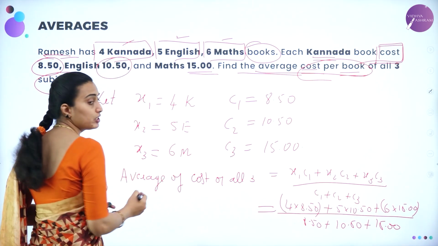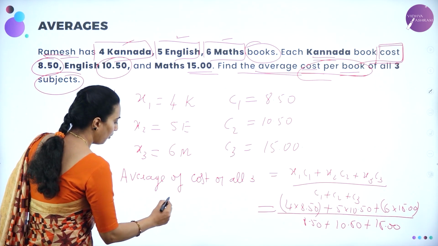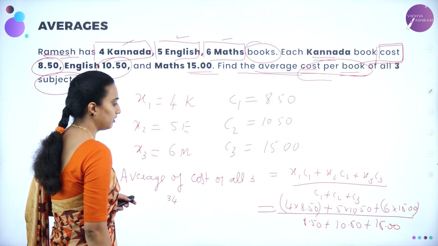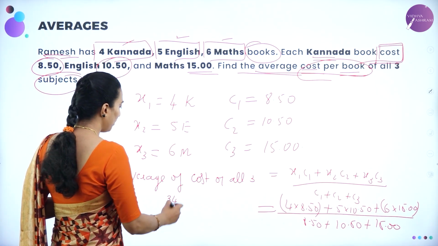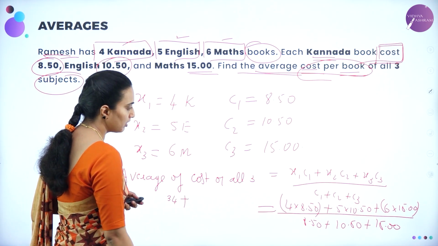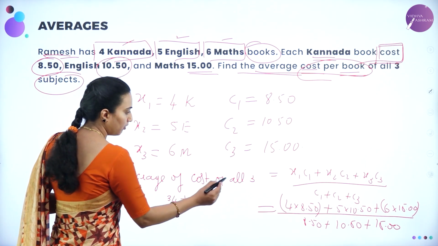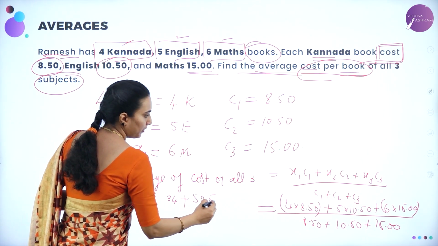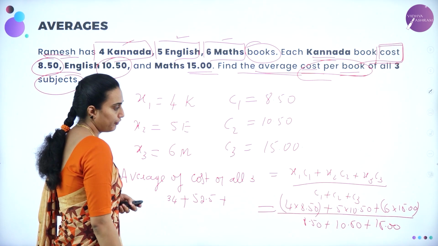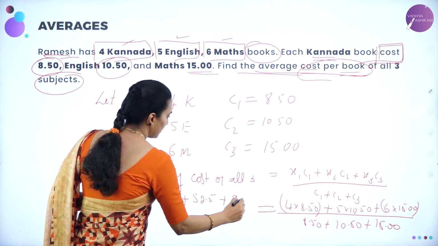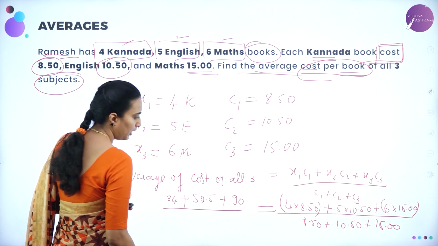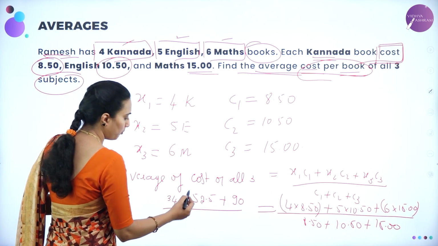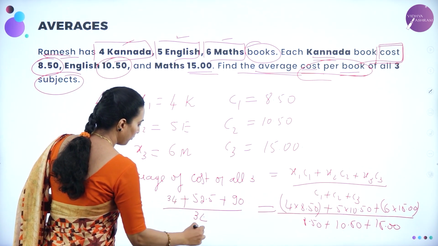That will be equal to what? 8.50 into 4 is 34, plus 10.50 into 5 is 52.5, plus 15 into 6 which is nothing but 90, divided by 8.50 plus 10.50 plus 15 will be equal to 34.